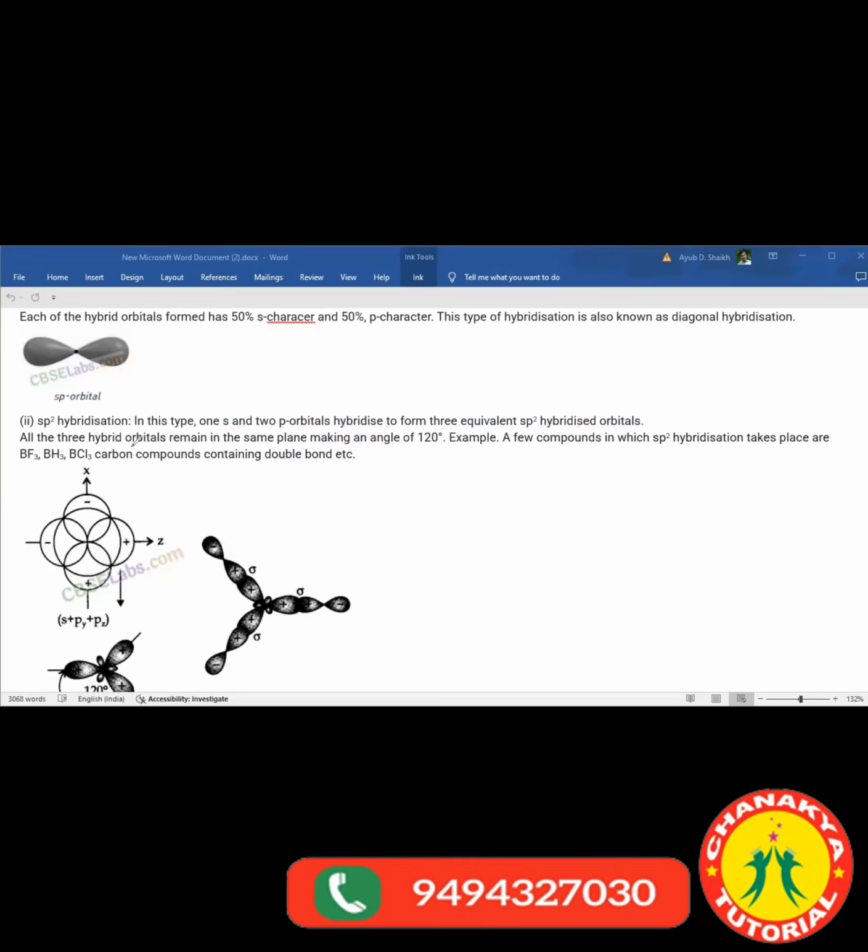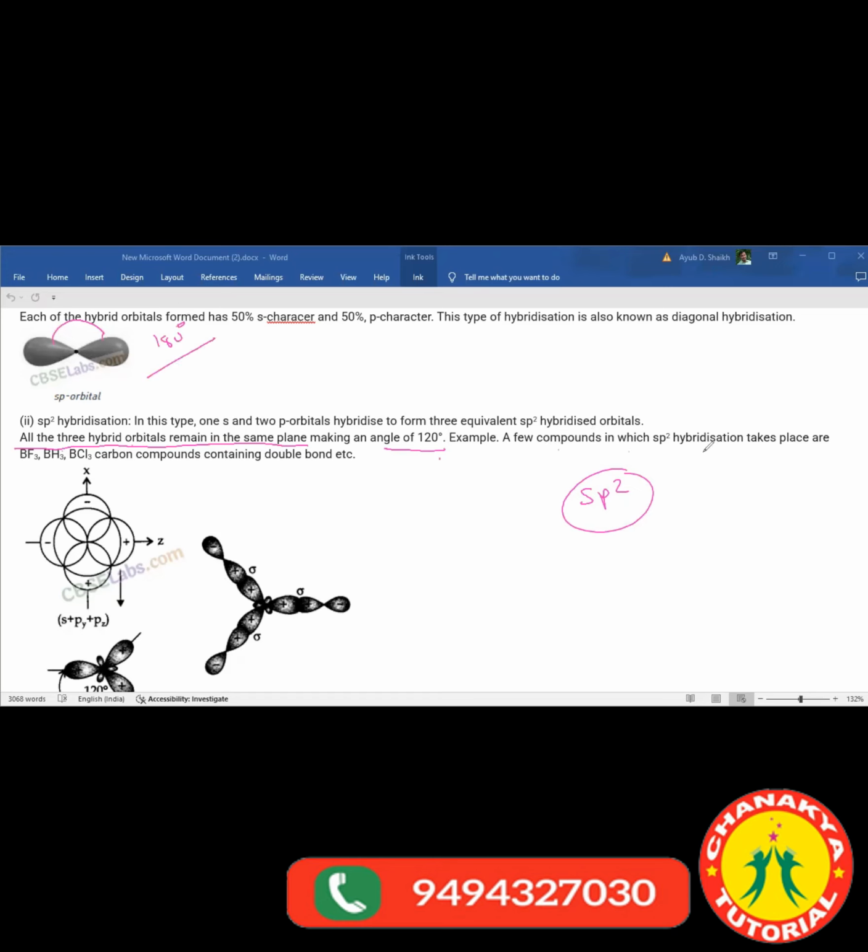In this, all three hybrid orbitals remain in the same plane, making an angle of 120. Means if you get sp2 hybridization, each and every bond has an angle in between of what? 120 degrees. And diagonal means this angle would be what? 180 degrees. Clear? 180 degrees.